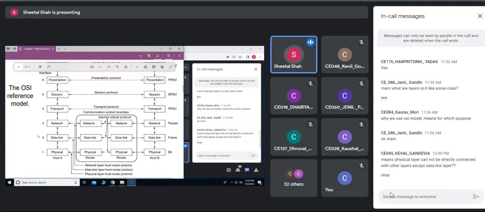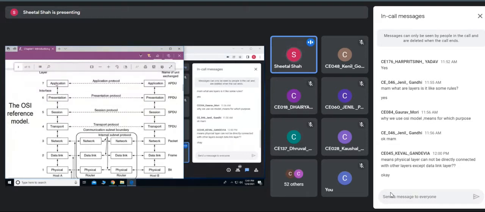Data is communicated only between peer layers, not between other layers. The purpose of each layer is to provide service to the upper layer. So the purpose of the physical layer is to provide service to the data link layer, and the purpose of the data link layer is to provide service to the network layer.